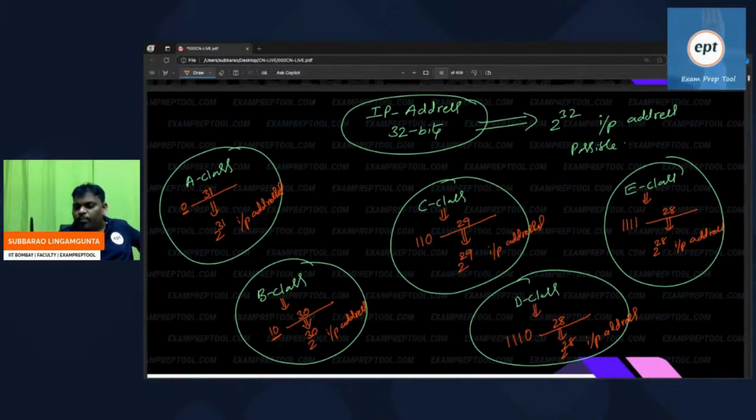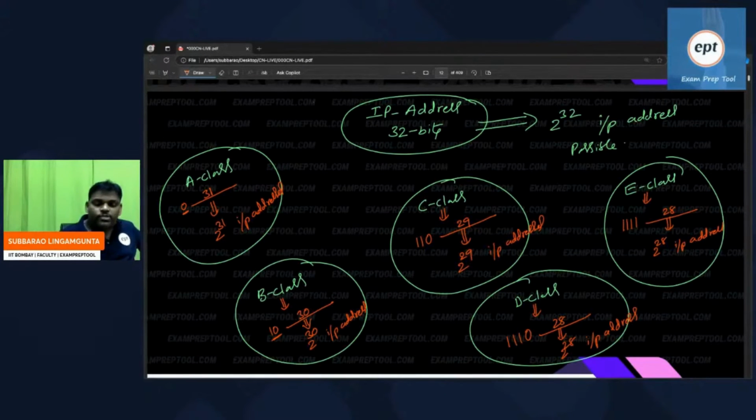But when you say IP, you have to see all bits. IP means 32 bits. It doesn't matter which class; when you say IP, 32 bits.